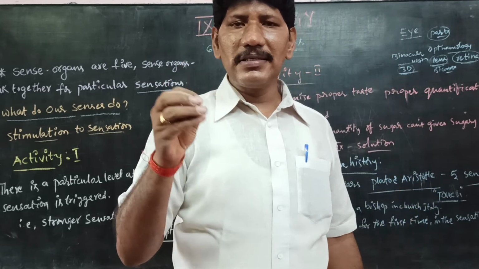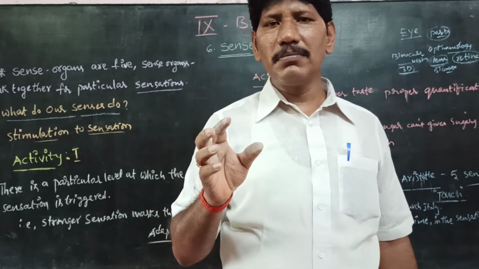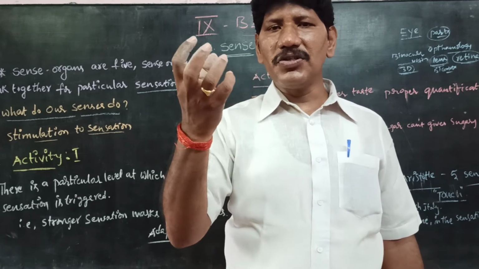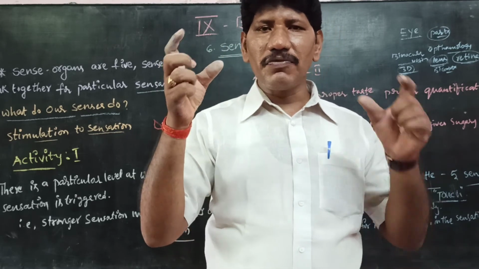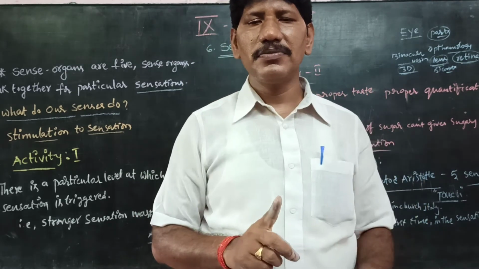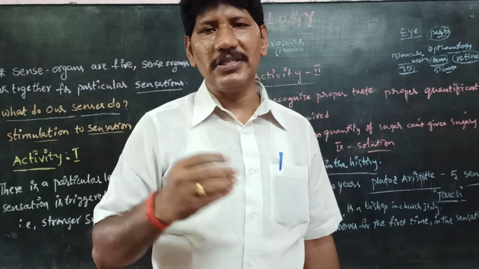Actually the human being's eye has the power of binocular vision. Binocular vision means both the eyes receive the information and both the eyes form the image, but finally we understand it as only one image. Is it clear, children? It's very important. What is meant by binocular vision?